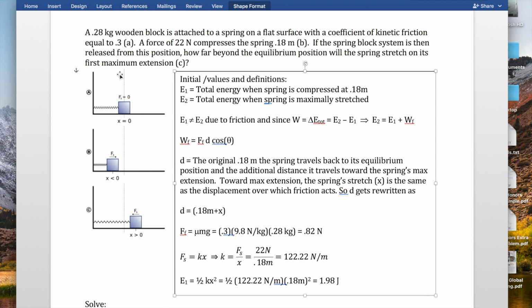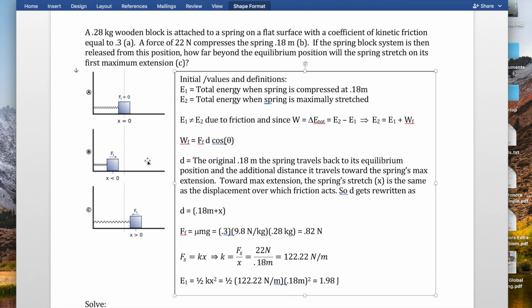So these diagrams are kind of supposed to show what is going on. We start with everything chilling. Then this 22 Newton force compresses the spring 0.18 meters, and it is then released. If there was no friction, the spring and the block would move back and forth forever, because there would just be a transfer of energy from spring potential energy to kinetic energy and so on and so forth forever. But because we have friction, friction is actually going to reduce the energy that the spring and the block possess. Friction is a kinetic energy killer.